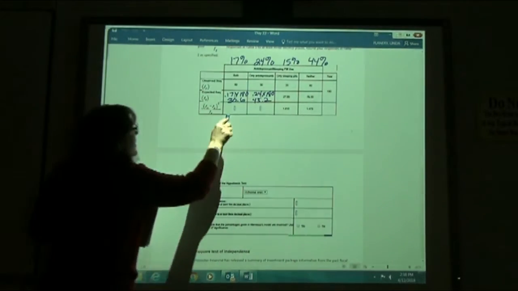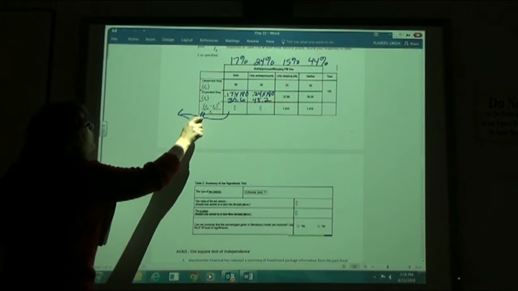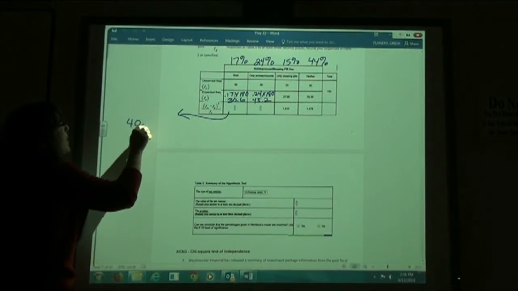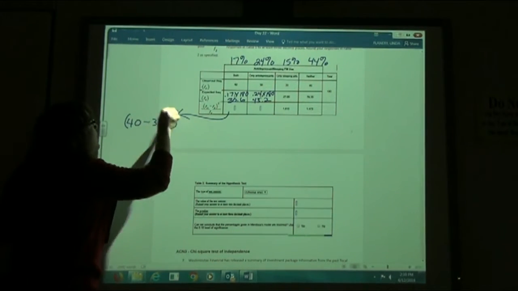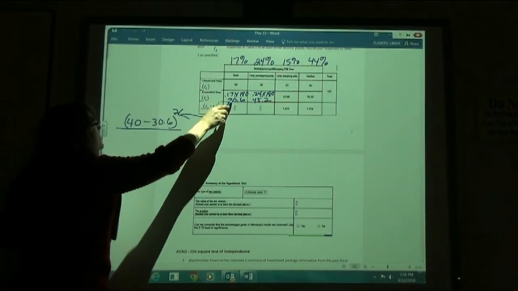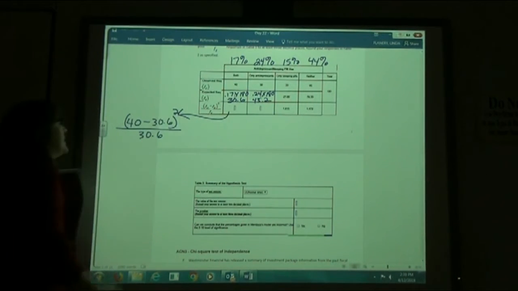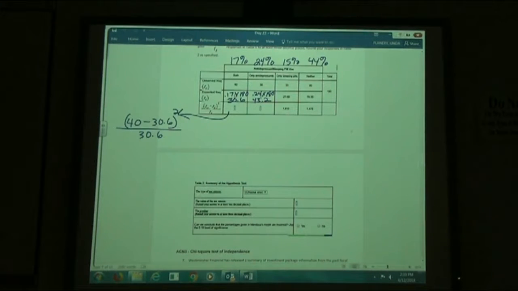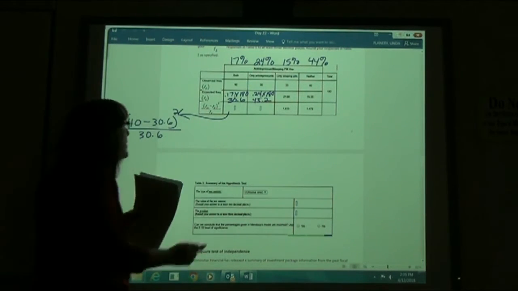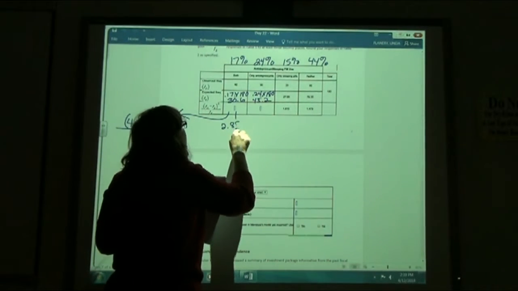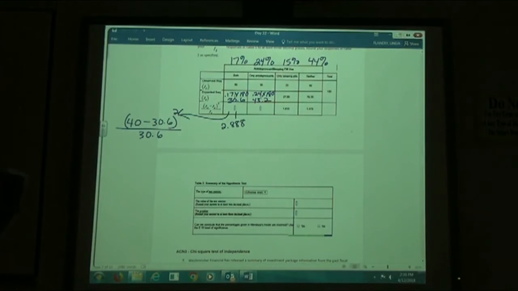Then we're going to do our calculations here. So my observed frequency, 40, minus my expected frequency, 30.6. This time I'm going to remember to square it, divided by the expected frequency, 30.6. So in parentheses, 40 minus 30.6, then that's squared, and then I'm going to divide by 30.6. And on all these, we're rounding to 3 decimal places in the bottom row. So 2.888 is what we get for our answer.